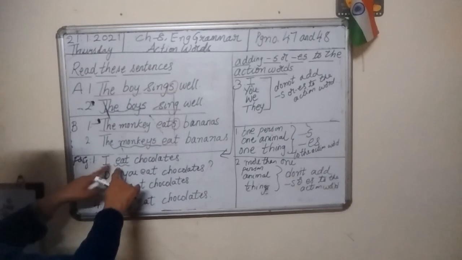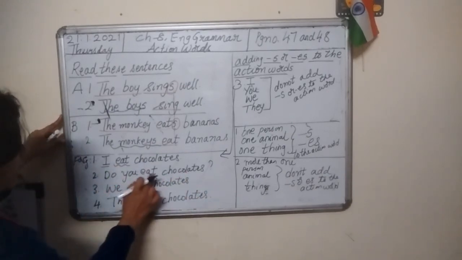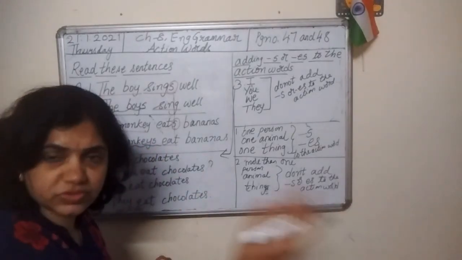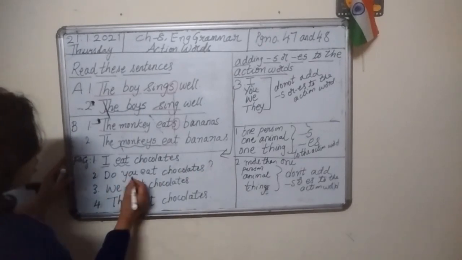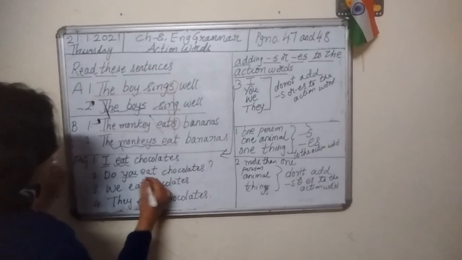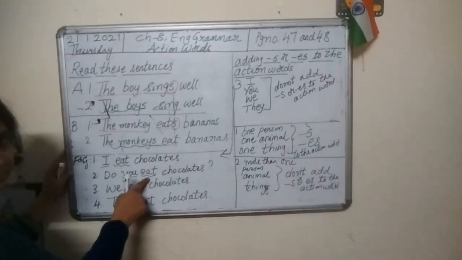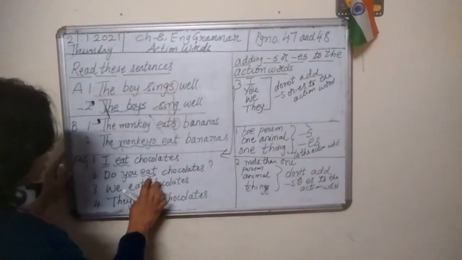No. See the second one. Do you eat chocolates? I am asking a question to somebody. So when you is there, eat, E-A-T. Here also eat. We didn't add S or ES to the action word.